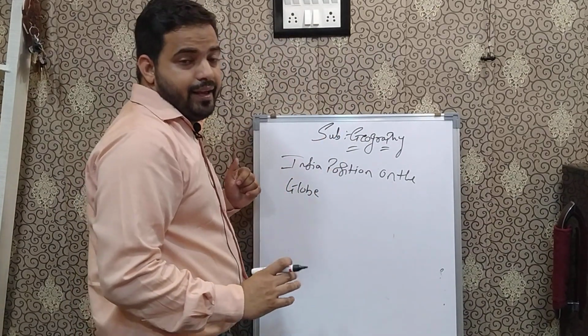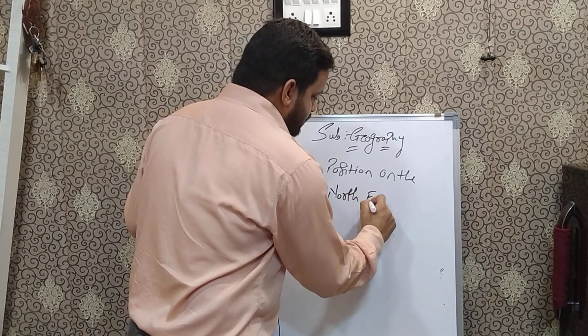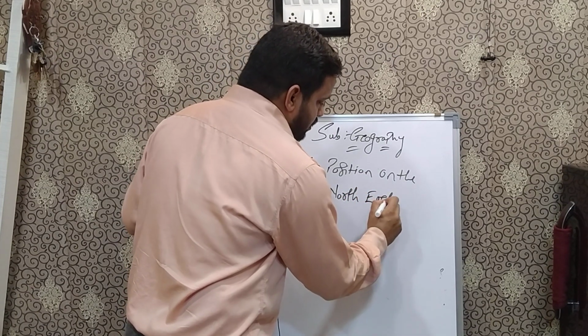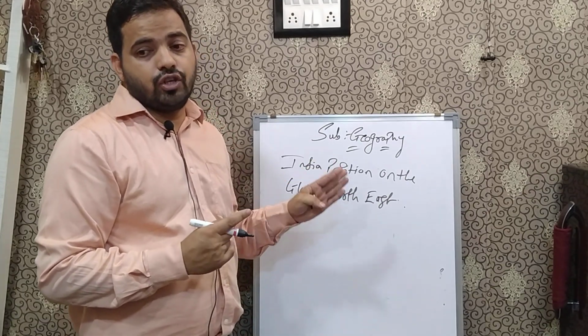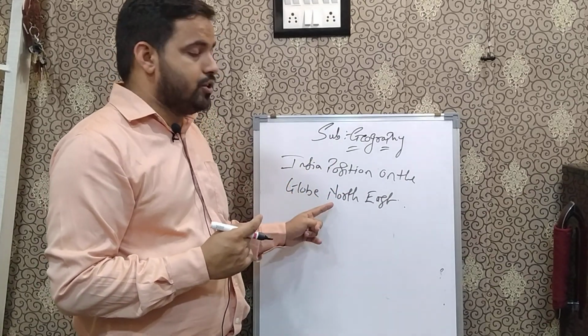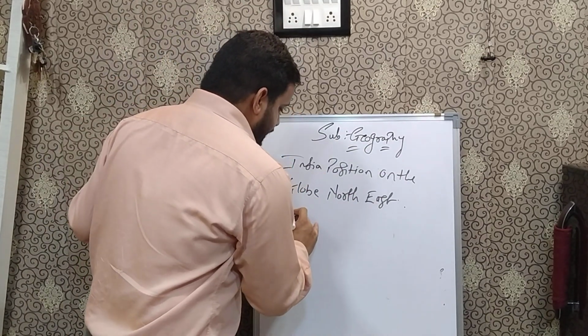The position of India on the globe is to the northeast. Please students, make a note of it, because they may ask you this type of question. So the position of India on the globe is to the northeast.